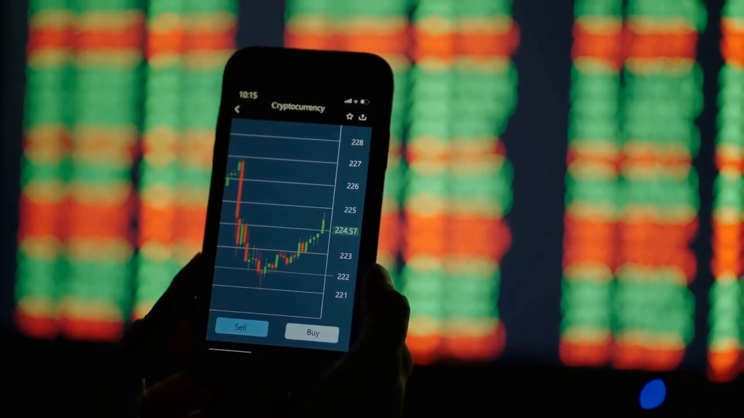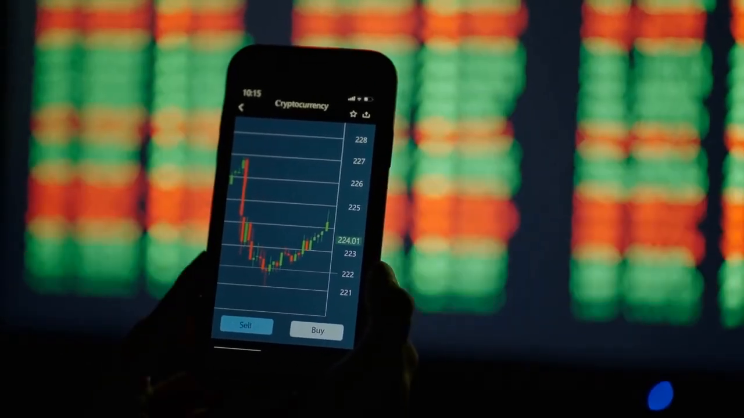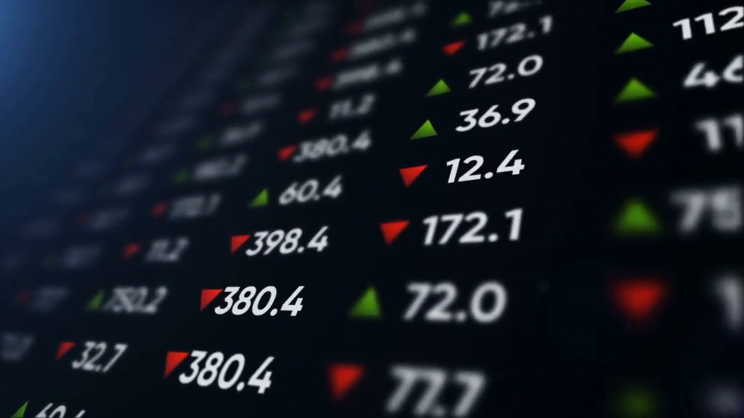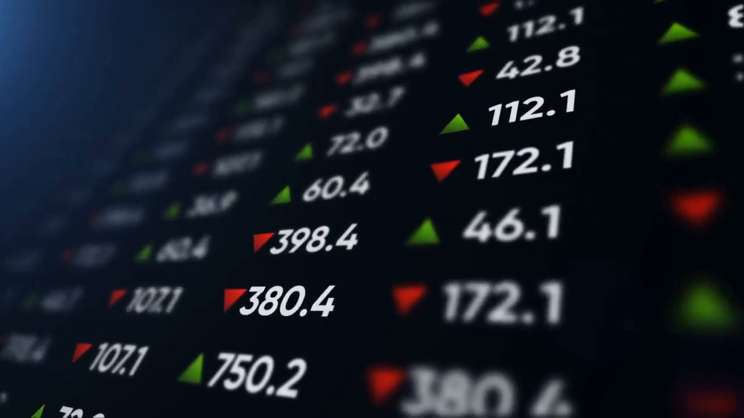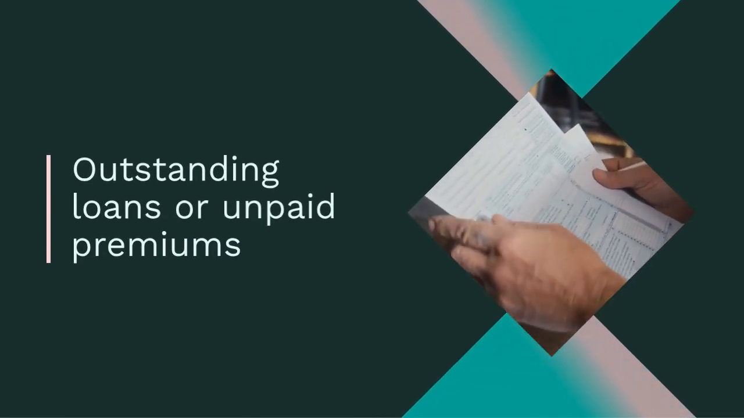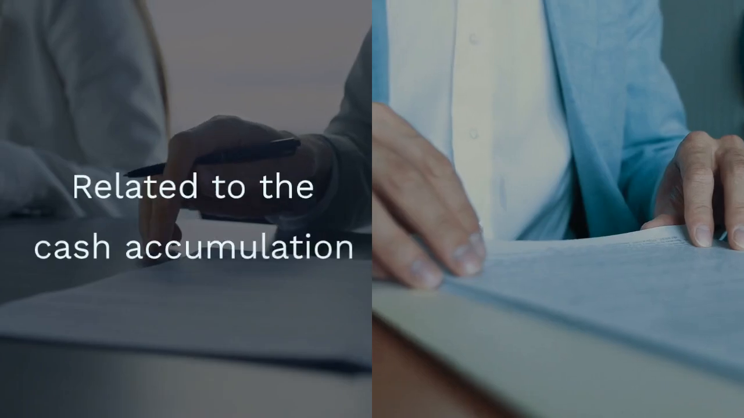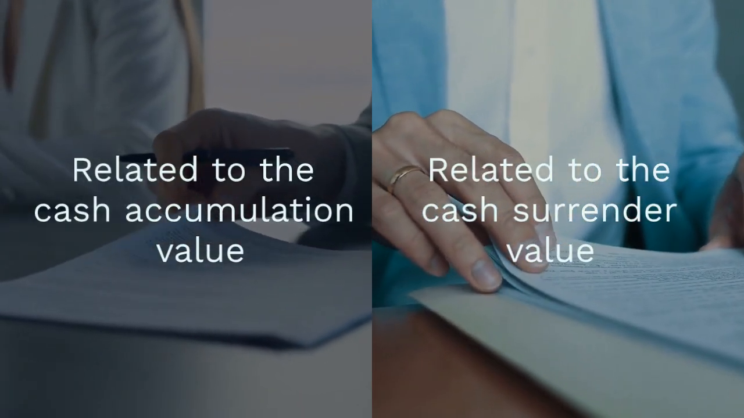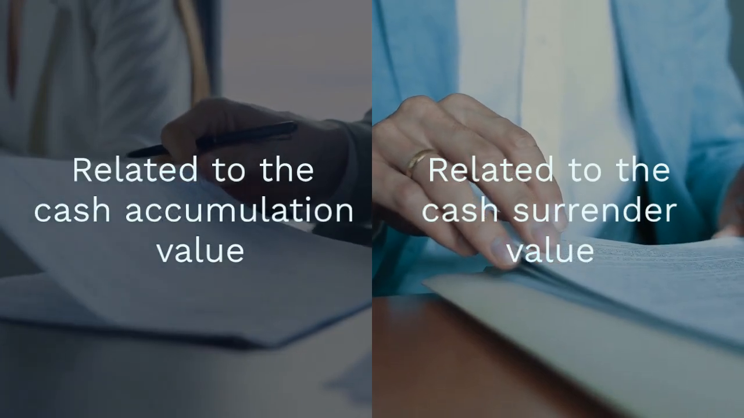If the investments perform poorly, the cash surrender value may be lower than expected. On the other hand, strong investment performance can lead to a higher cash surrender value. Lastly, any outstanding loans or unpaid premiums can reduce the cash surrender value. While both cash accumulation value and cash surrender value are related to the cash value of an insurance policy, they serve different purposes.